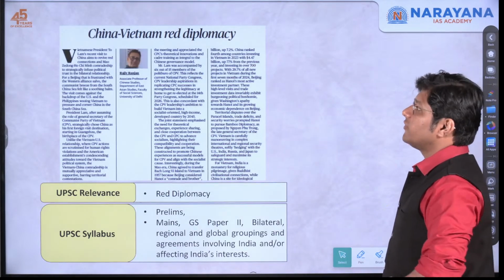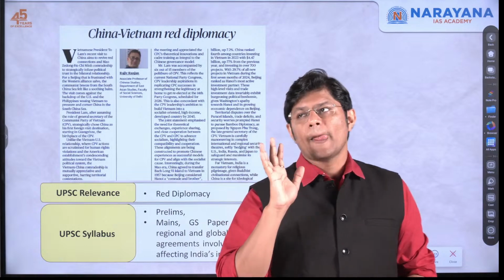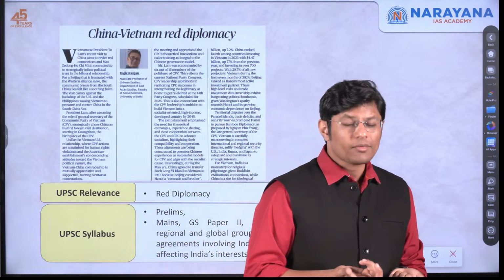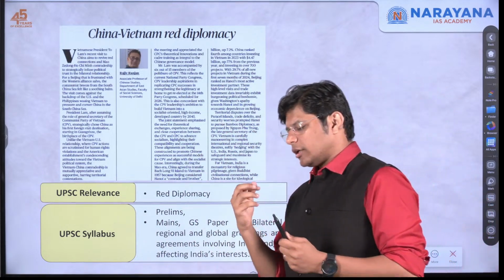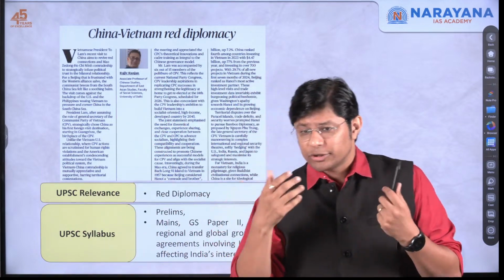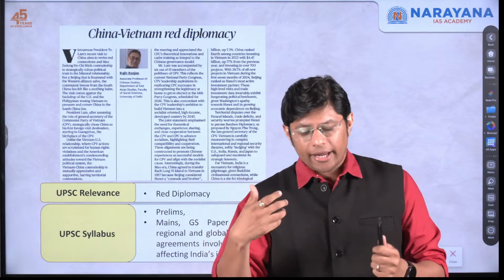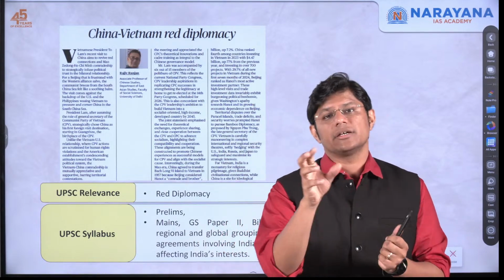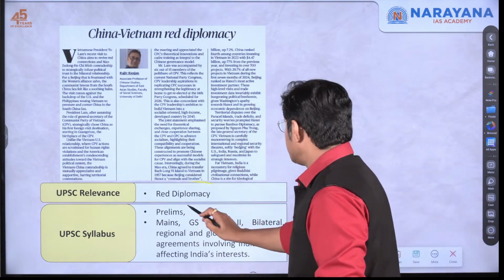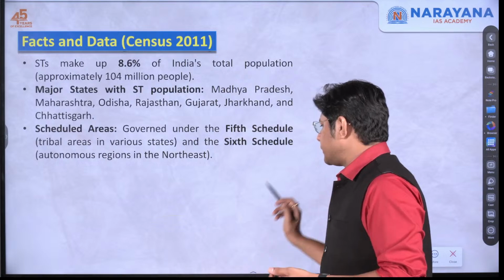Now, the third article that we are going to discuss is the China-Vietnam Red Diplomacy. Though this article talks more about China and Vietnam, these two countries have certain disputes, but they are trying to sort out the differences and come together, collaborate on different areas, and make sure both the countries and the region are growing and developing. So, in this article, we'll focus more on the red diplomacy, and you may mark this for prelims GS paper 2.